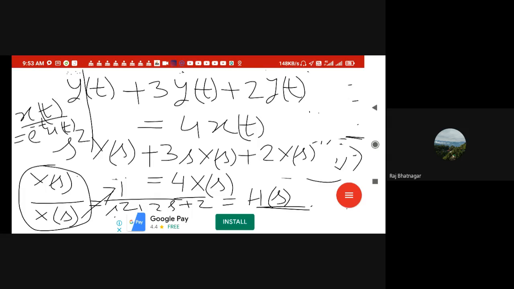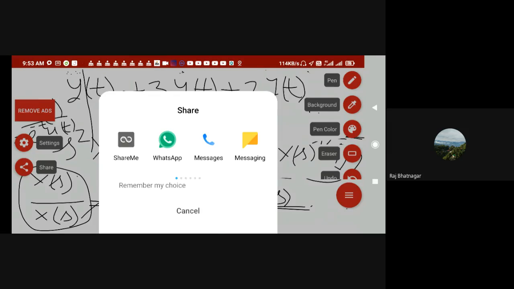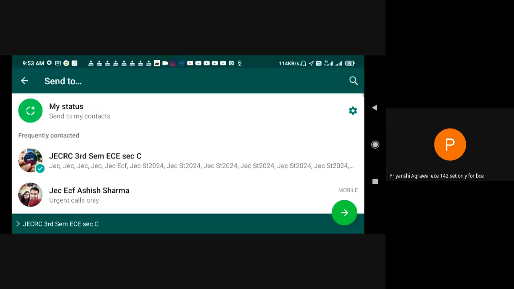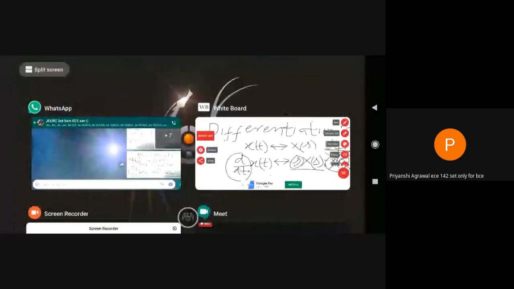Is this clear to all? Is this clear to all? Yes, sir. Yes, sir. Or does anyone have any doubt? Because this is a very important point.